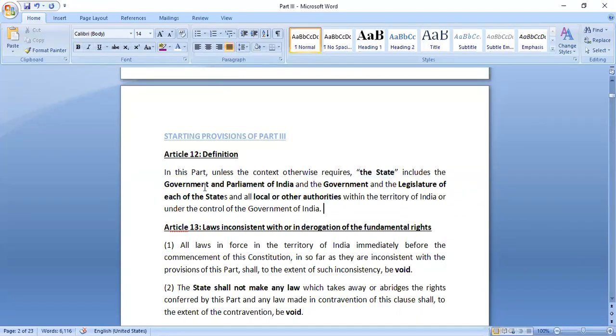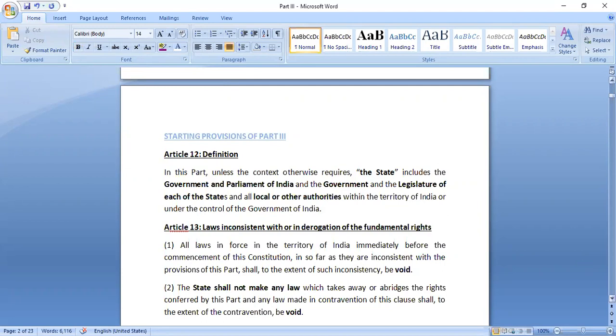Okay, so it says that the government, the parliament, the legislature of states, other local authorities, and any bodies which are registered under any particular statute, all of those we can include under this particular definition.